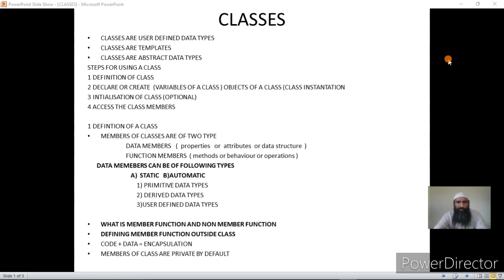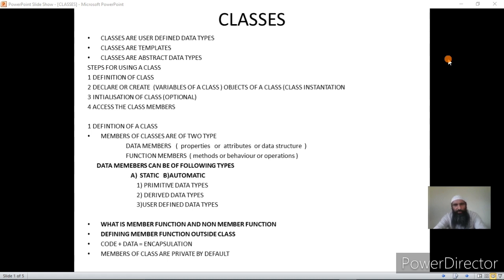Now what are the steps for using a class? First is the definition of the class. This is what we have already discussed in structures. Same steps are here. That is definition of a class, then declaring or creating variables of a class. We don't call them variables here, we call them objects of a class, and the objects of a class are called instances of a class, and declaring the variables or objects of a class is called class instantiation.